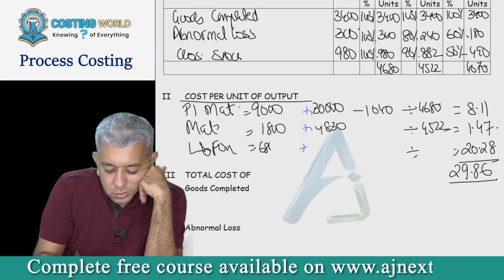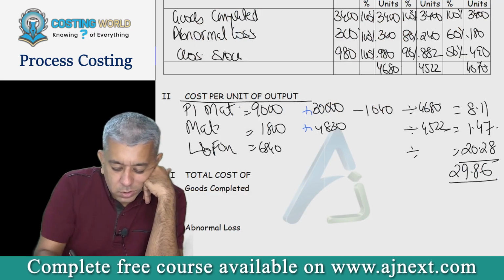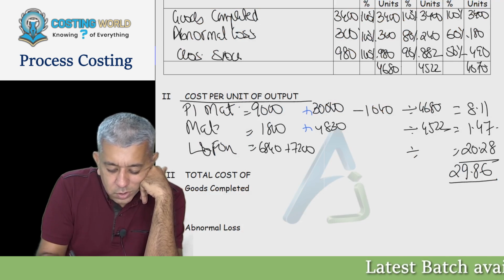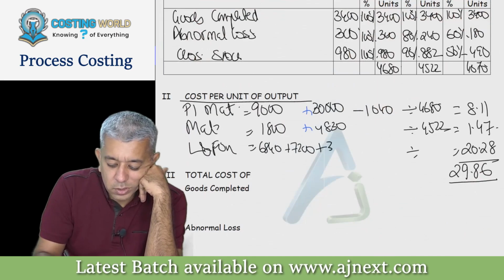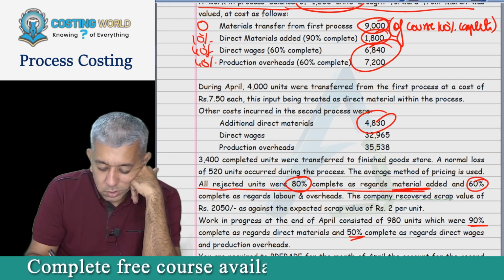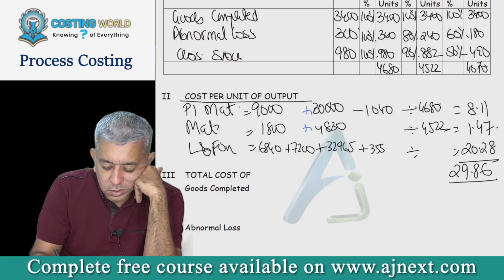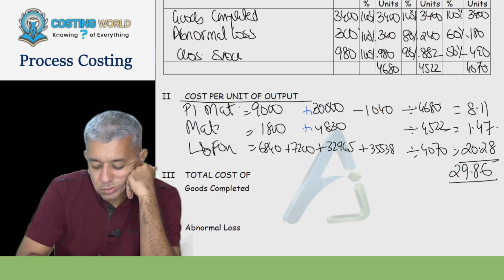6840 plus 7200 plus 32,965 plus 35,538 divided by 4070.